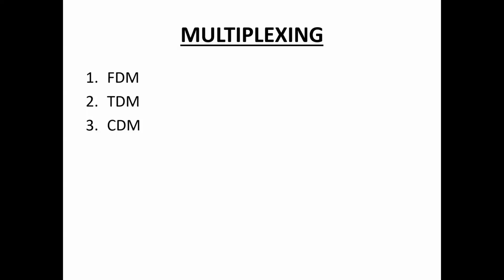This multiplexing is achieved by using a device called a multiplexer. The multiplexer combines n input lines to generate a single output line, n to 1. So multiplexing follows many to one, that is n input lines, one output line.